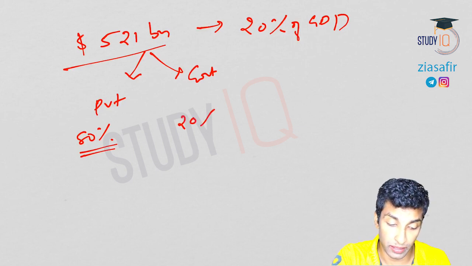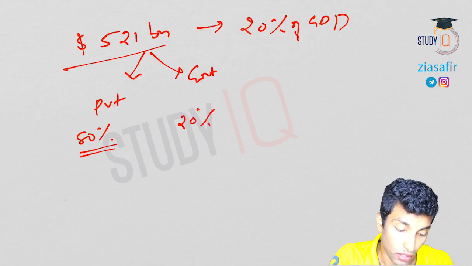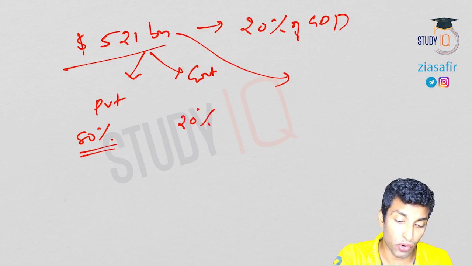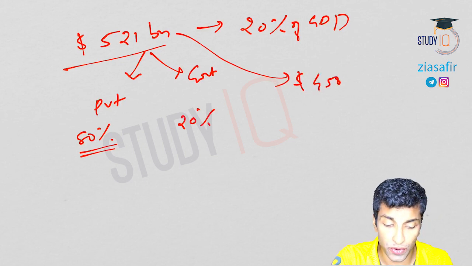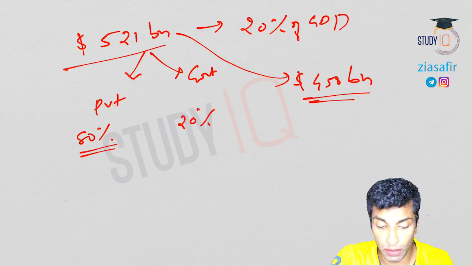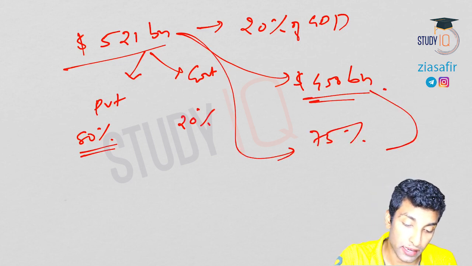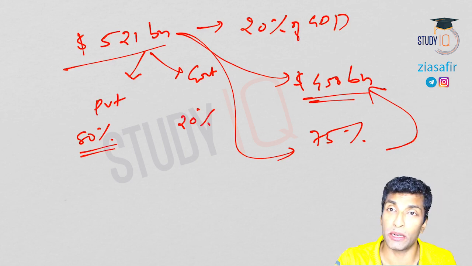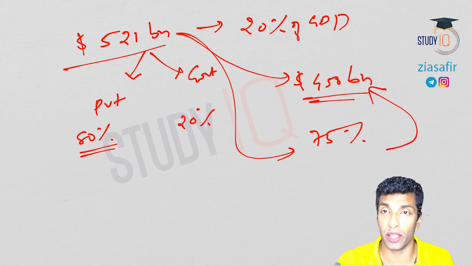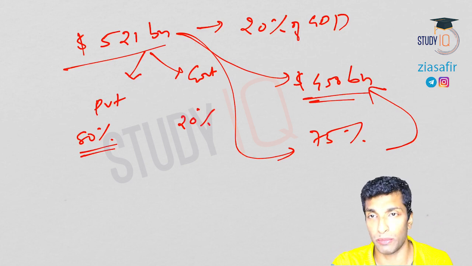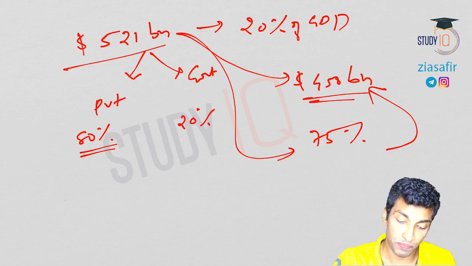Now out of this $521 billion, what is our forex? Our forex is around $450 billion. So approximately 75% of the external debt we can manage through forex, but still our external debt is so high, mainly because of private borrowings, external commercial borrowings and all other liabilities. So this is what we have done so far.